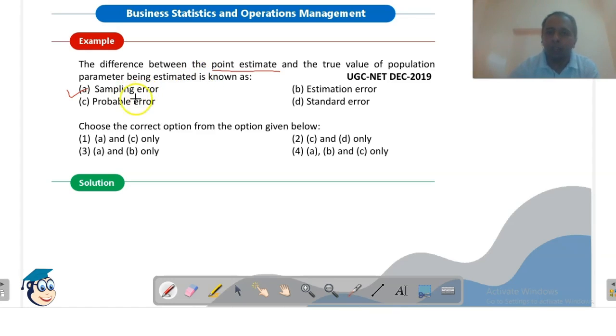That was sampling error. Now estimation error. Estimation error is the error between the actual parameter and the estimated parameter. तो यहाँ पर ये दोनों ही ऑप्शन इस क्वेश्चन के लिए सही है. ओके, सो द करेक्ट ऑप्शन विल बी ऑप्शन A and B. Option A and B is given in third choice. So this will be the right answer.